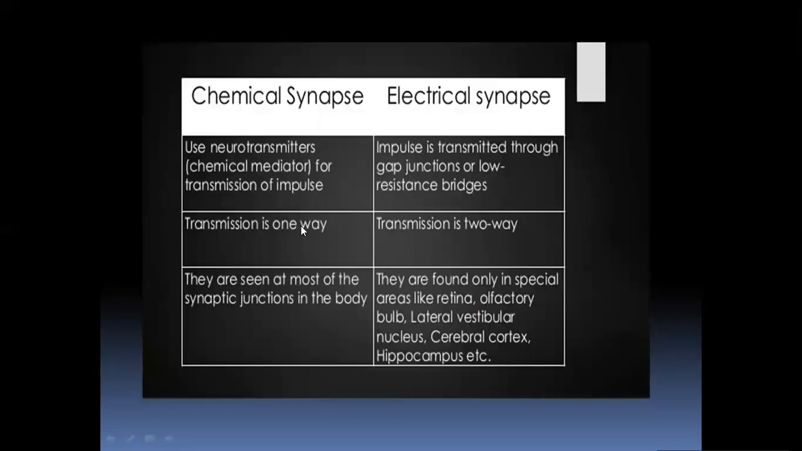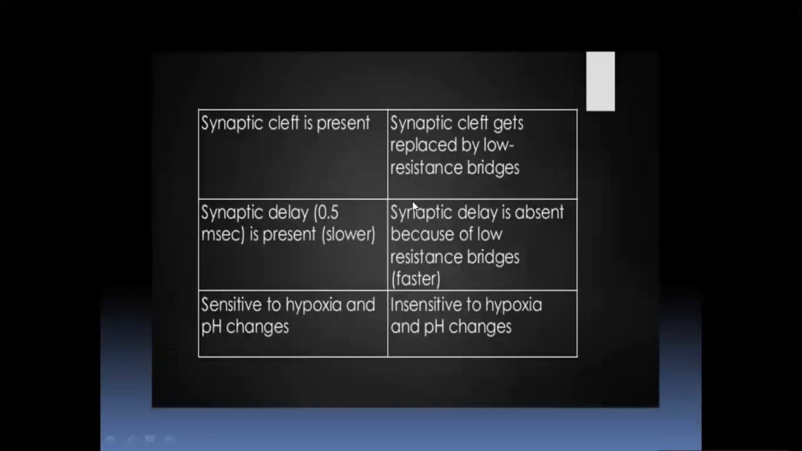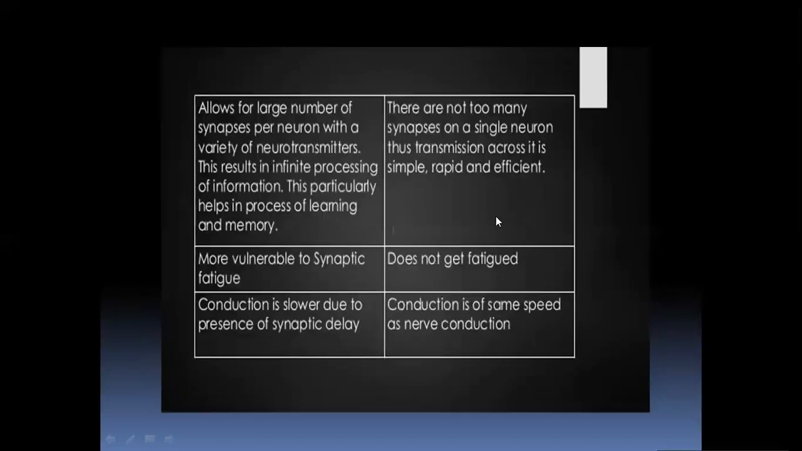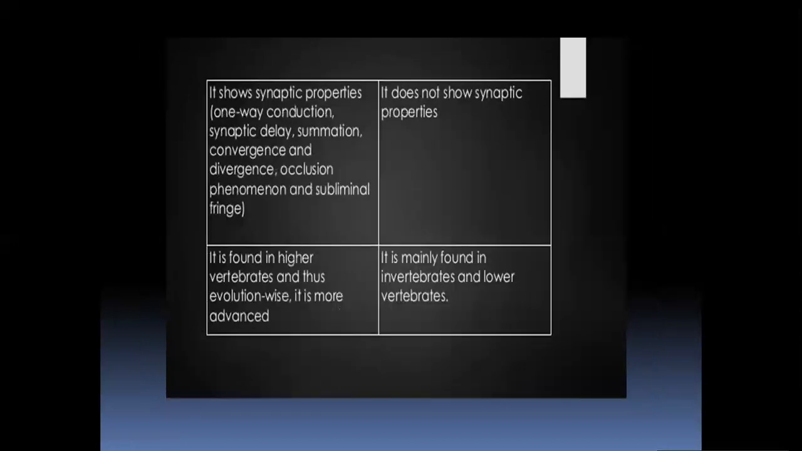This is the chart showing the difference between chemical and electrical synapse. Here you can see the synaptic delay is present in one, and the synaptic delay is absent in the other. It is sensitive to hypoxia and pH changes, and it is insensitive to hypoxia and pH changes. So these are the differences between electrical and chemical synapse. It is found in higher vertebrates, and thus evolution-wise it is more advanced. It is mainly found in invertebrates and lower vertebrates.